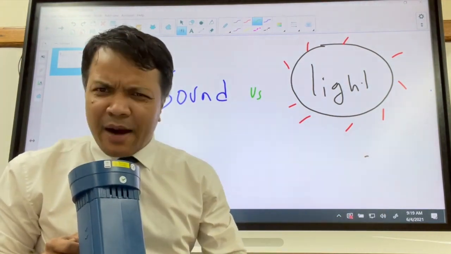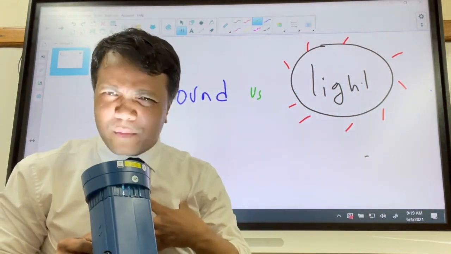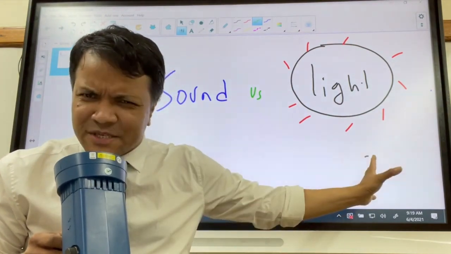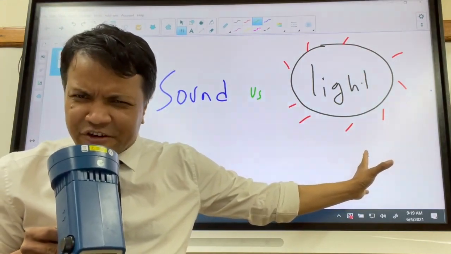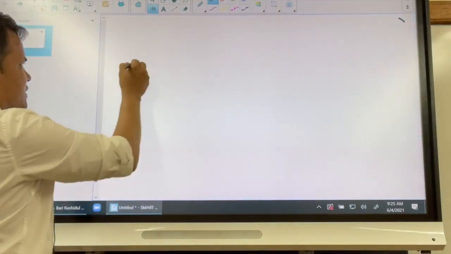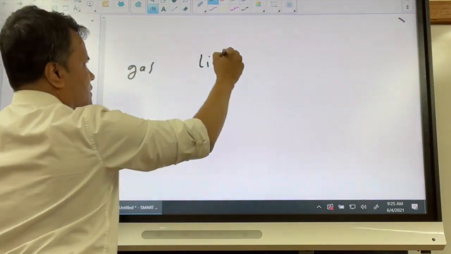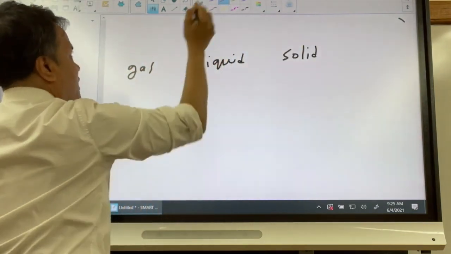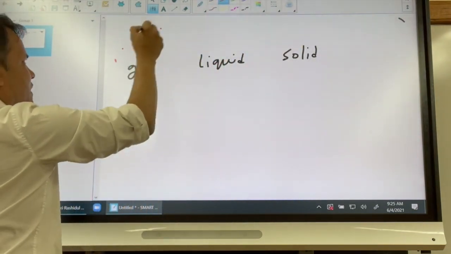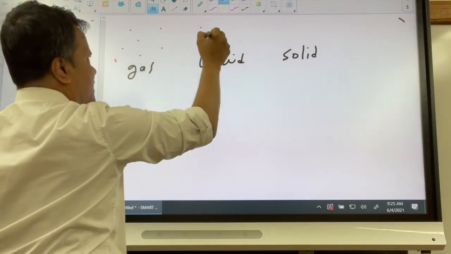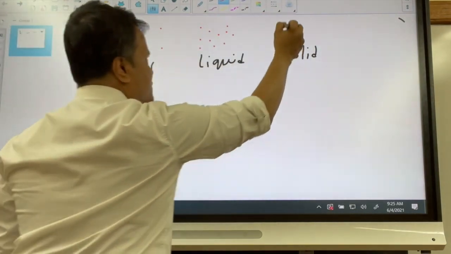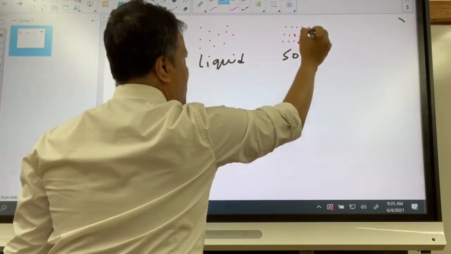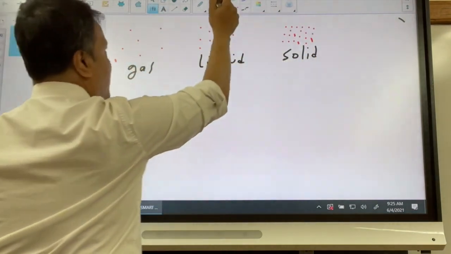This should be an aha moment for you, just like it is an aha moment for me. So let's enjoy your aha moment and then start the investigation right now. Let's check the 3 states of matter: gas, liquid, and then solid. In the gas, the particles are very spread around. In the liquid, they are not that much spread around. In the solid, they are very tightly held. What does that have to do with the speed of the sound wave?